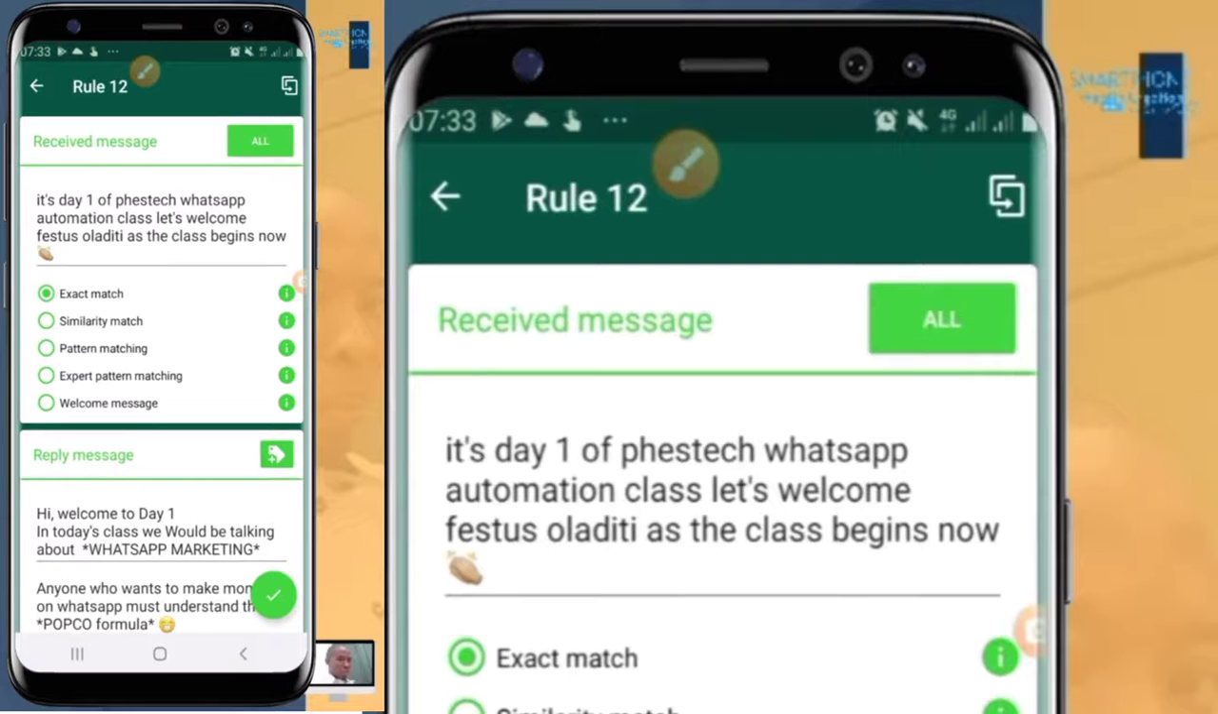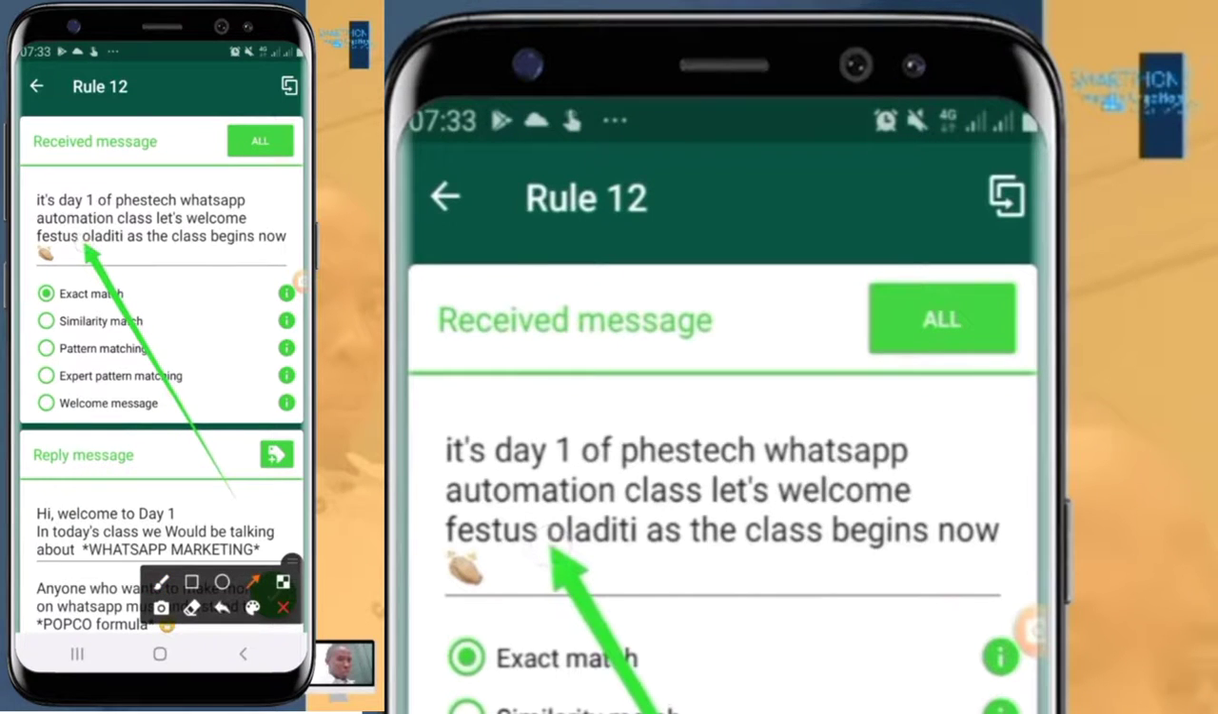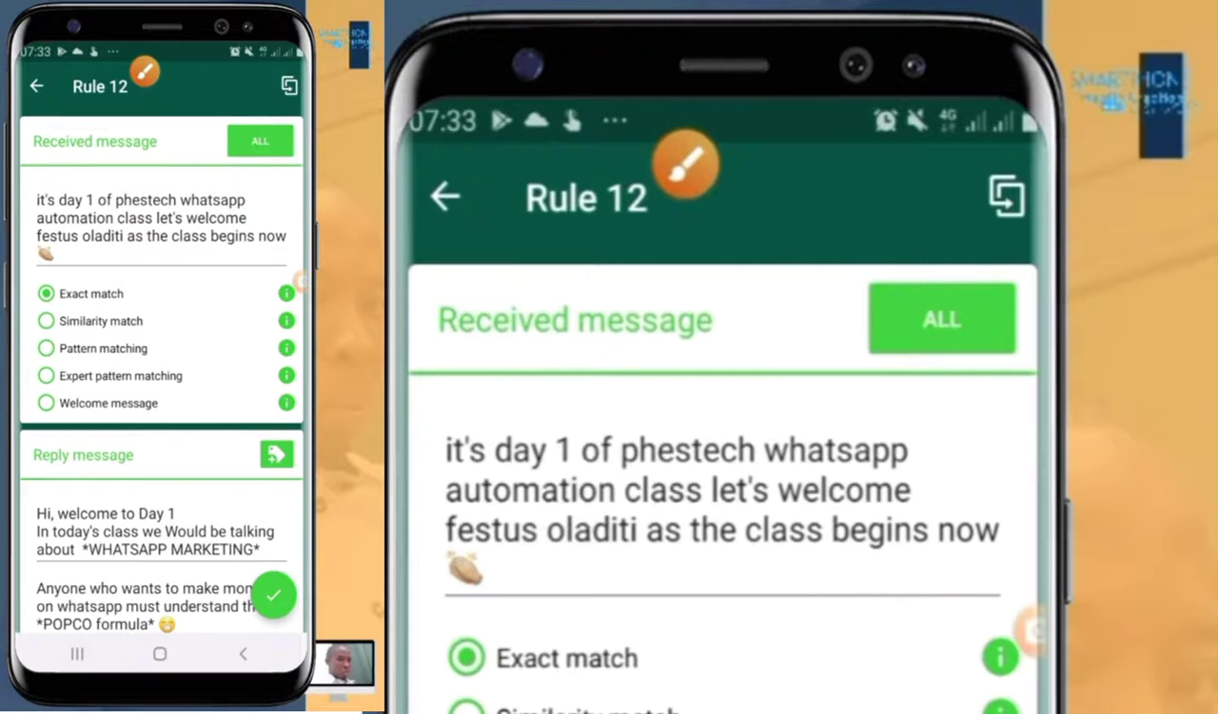This is my own trigger word. Your trigger word can be anything, but just make sure it is as personalized as possible so that you won't be automating something else. Look at this now, my own personalized message to trigger the teaching per day is: "It's day 1 of Festech WhatsApp automation class. Let's welcome Festus Oladiti as the class begins now."